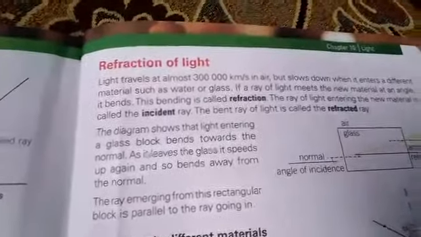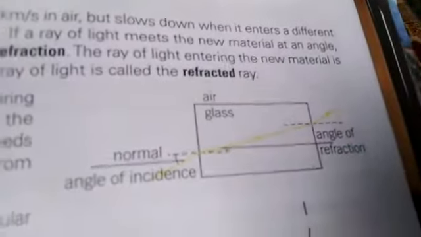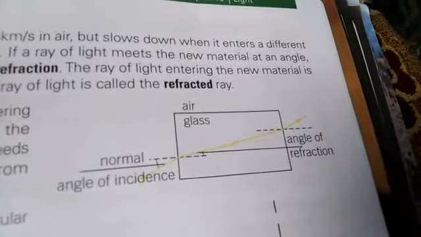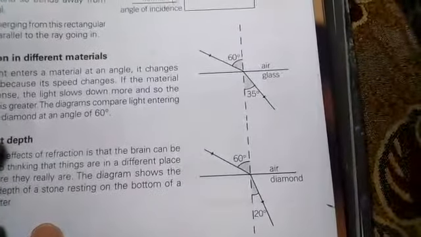You can define the answer like this and also draw the diagram. You can see that light is entering from one medium to another medium and it is changing its direction of travel. So for the answer of question number 2, the refraction of light in diamond and glass occurs like this. This is the diagram.